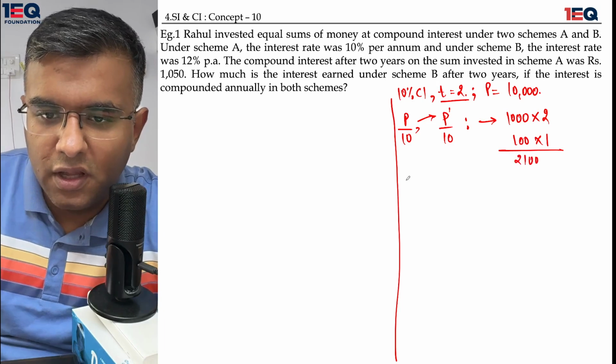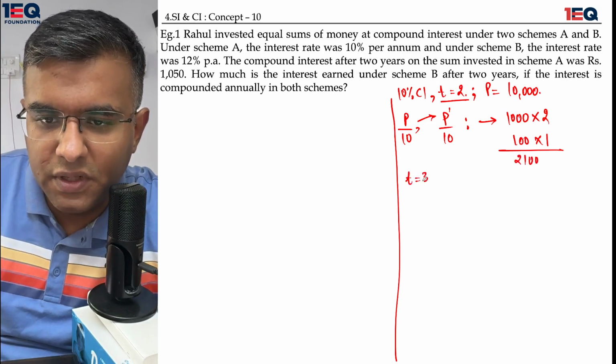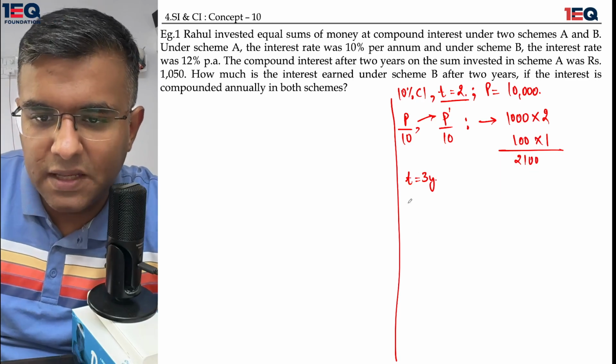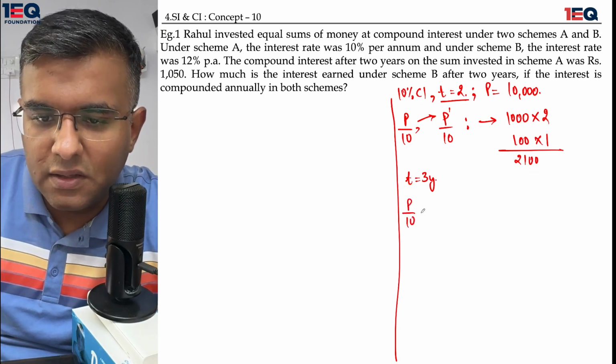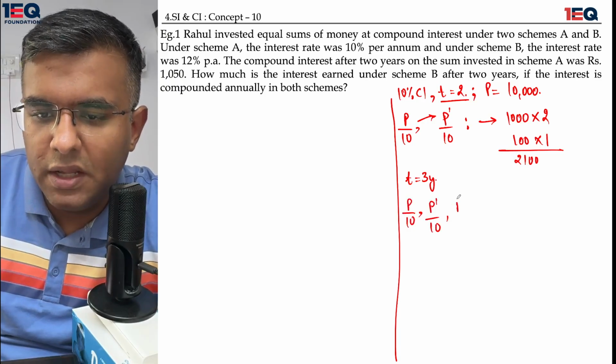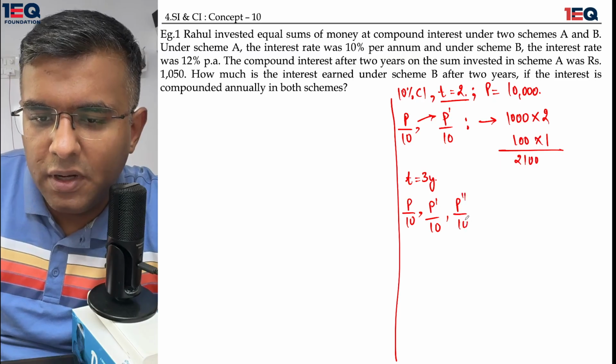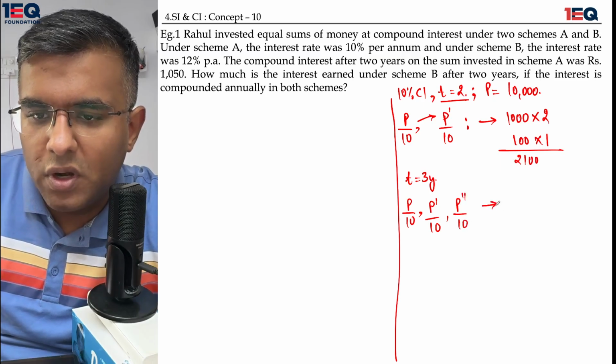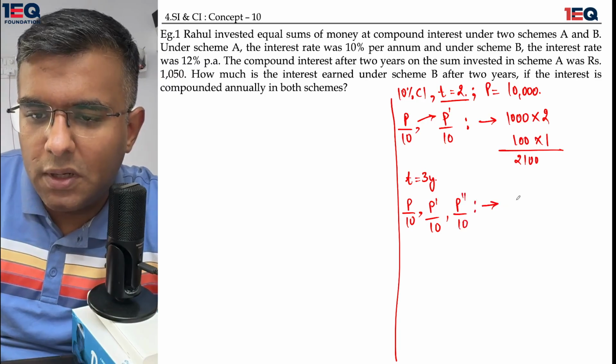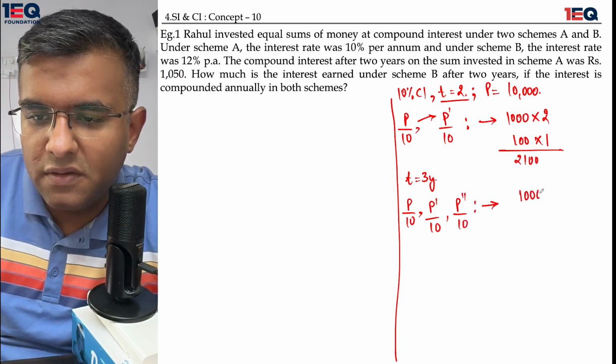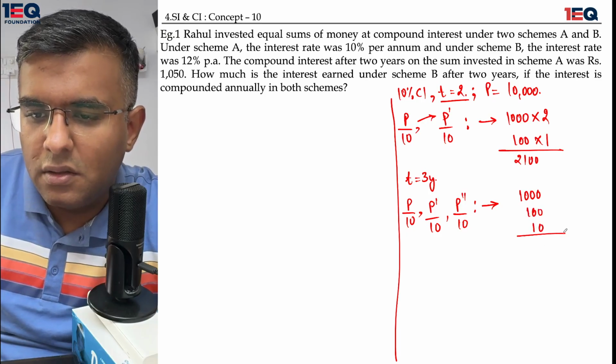Got it? If I say that the time is equal to 3 years and the situation is the same, I'm going to get a similar output: P upon 10, P dash upon 10, and P double dash upon 10. How would it turn out to be? It would turn out to be 1000 in the first go, 100 in the second go, and 10 in the third go.